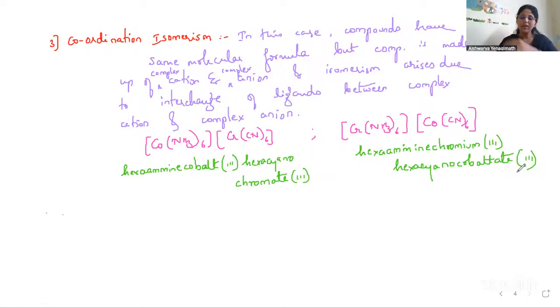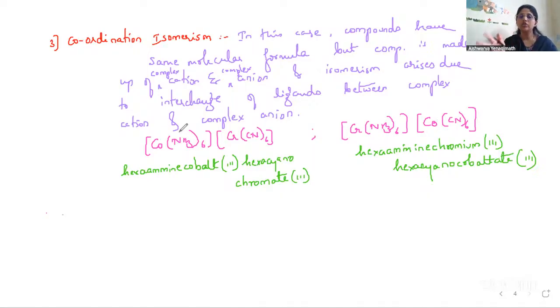So what is happening here? The complex cation in the first case contains NH3 ligands with cobalt, and the complex anion contains CN with Cr. In the second case, the complex cation contains NH3 with Cr, and the complex anion contains CN with Co.